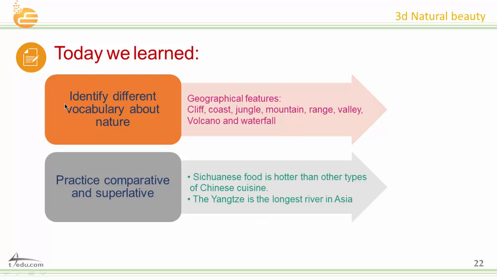Today we learned how to identify different vocabulary about nature, geographical features: cliff, coast, jungle, mountain range, valley, volcano, and waterfall. How to practice comparative and superlative. Sichuanese food is hotter than other types of Chinese cuisine. The Yangtze is the longest river in Asia.